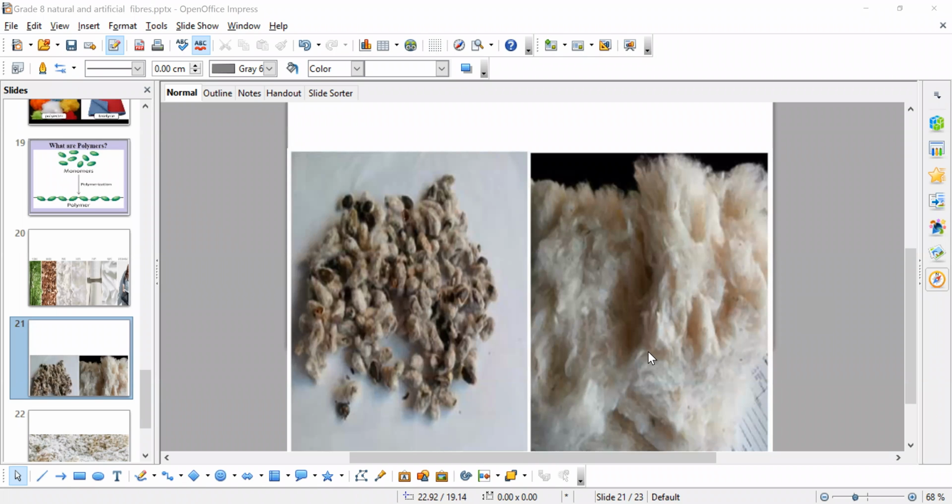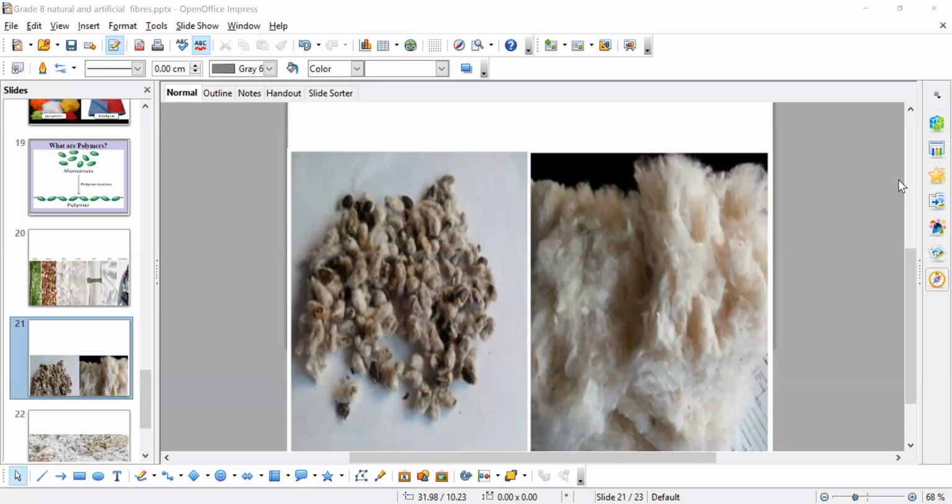There are fill in the blanks. Synthetic fibers are made up of small units called monomers. Very good. The spelling is there, you can check page number 3. M-O-N-O-M-E-R-S, monomers. Did you write, children? Did you complete it? Yes, ma'am. Completed.